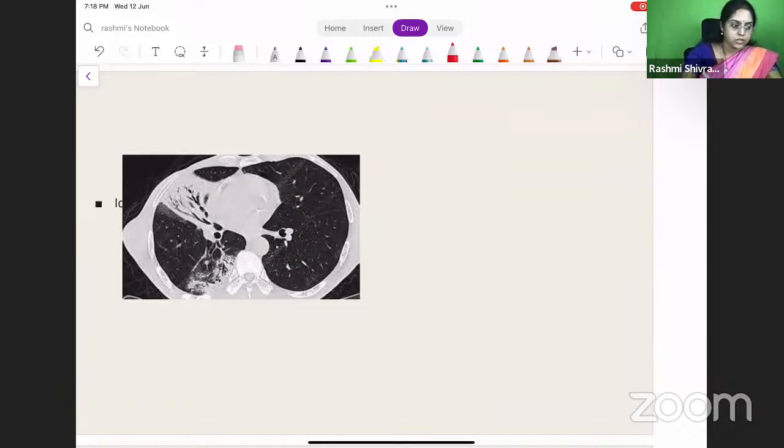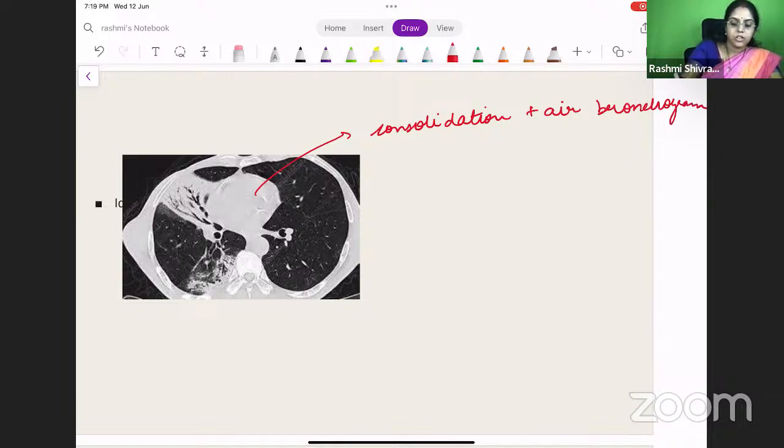So this is a consolidation with an air bronchogram. Consolidation plus air bronchogram. Here you can see these are the air bronchograms in the patient. So this is a consolidation plus air bronchogram.